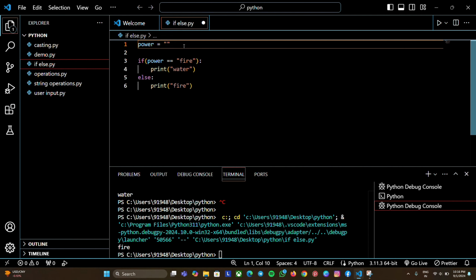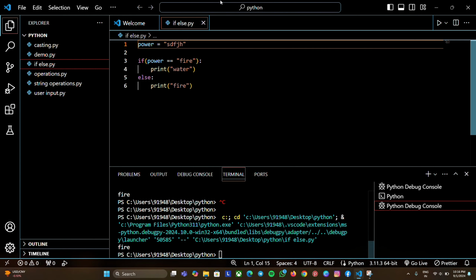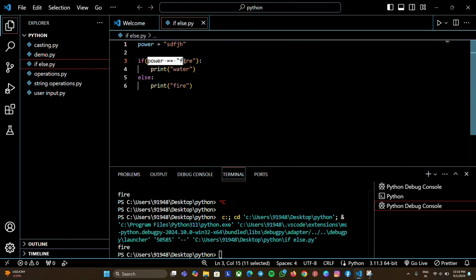So now let me erase the water and type something else, whatever it may be. We get the output as fire, because the condition doesn't satisfy the if condition. So it automatically comes to the else part. What is inside the else part? Print fire.